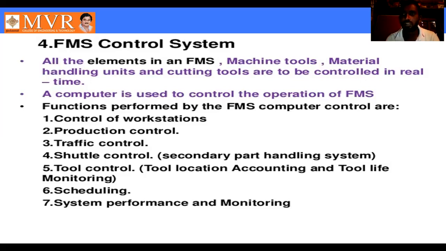In tool control, we want to check the tools: how many tools we have at each and every workstation, what the tool lifetime and lifespan are, whether it is increasing or decreasing, whether it is stronger or weaker. Why? Because it is a totally automatic system. In an automatic system the tools are very perfect, and automatically the CNC machines complete the work very fast. So that comes to the manpower.